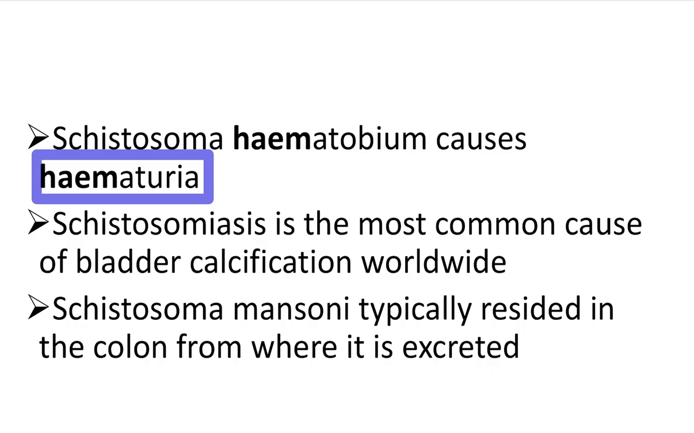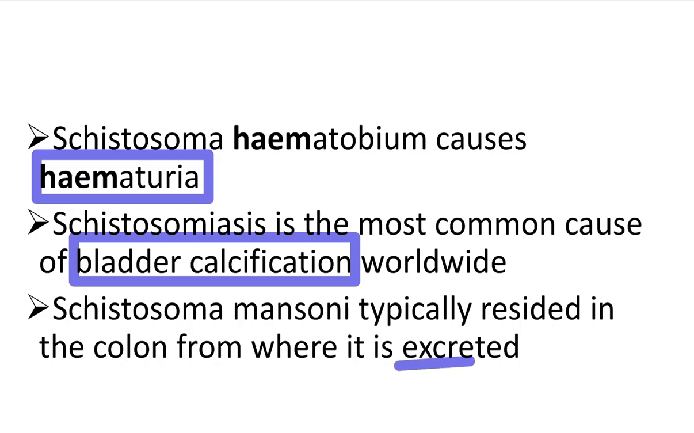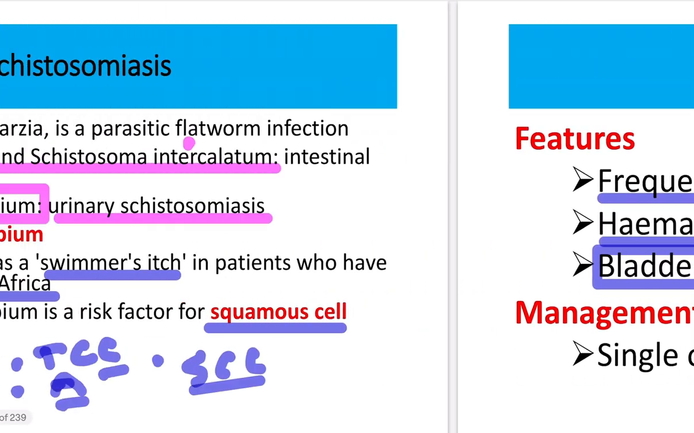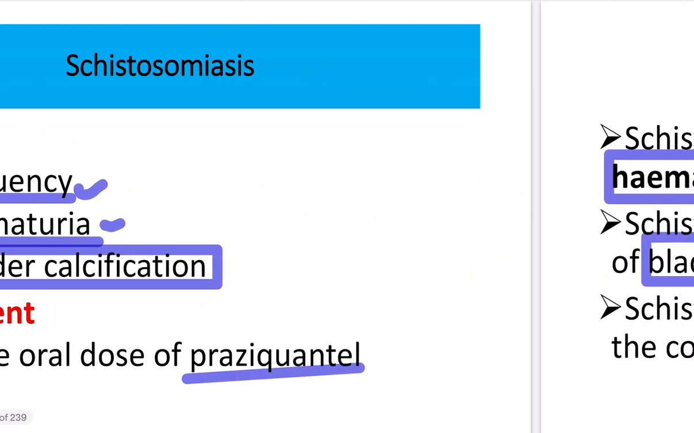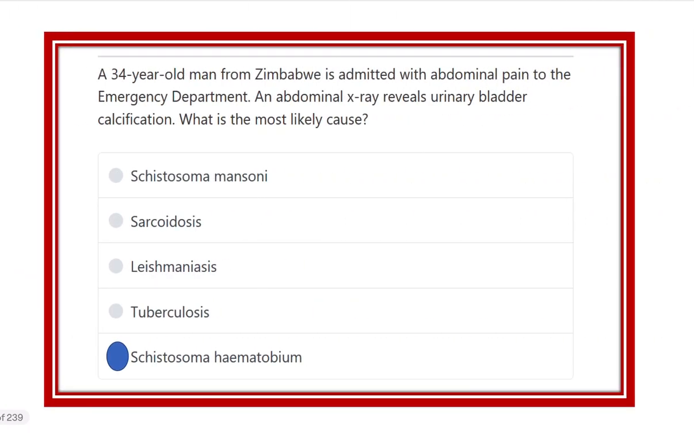Schistosomiasis is the most common cause of bladder calcification worldwide. So bladder calcification due to infection is usually caused by Schistosoma haematobium. Schistosoma mansoni typically resides in the colon and is excreted from it. The other two schistosomes, Schistosoma mansoni and Schistosoma intercalatum, are present within the gastrointestinal tract and cause symptoms there. So what is our answer?